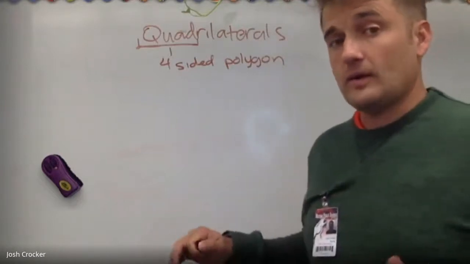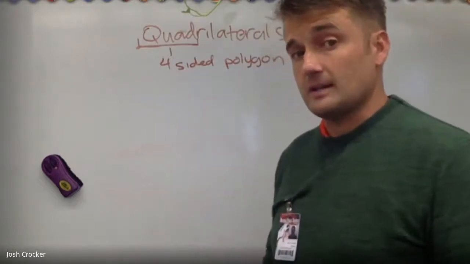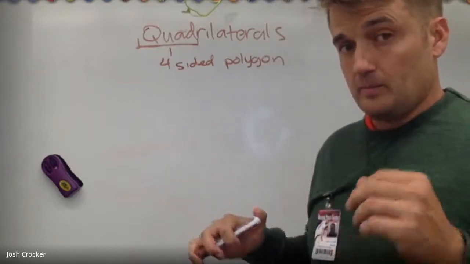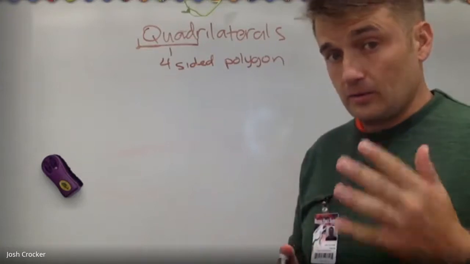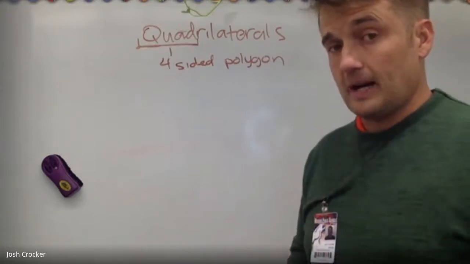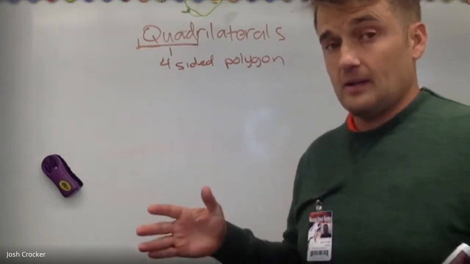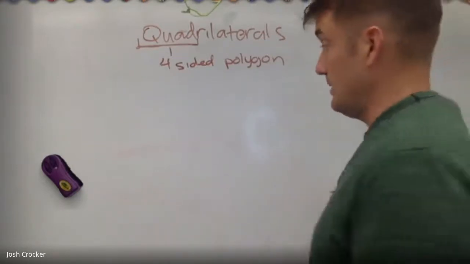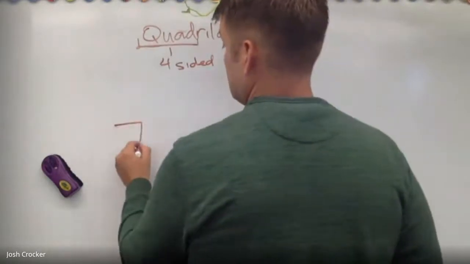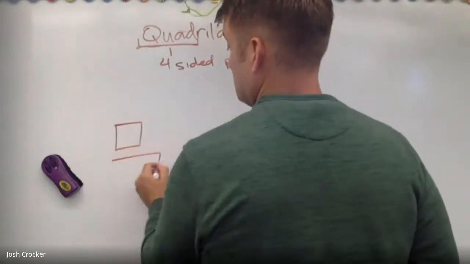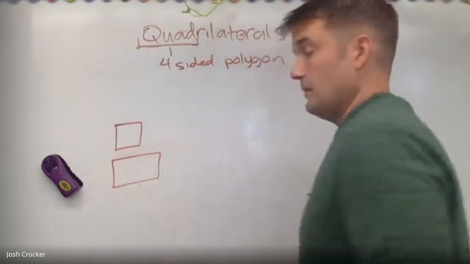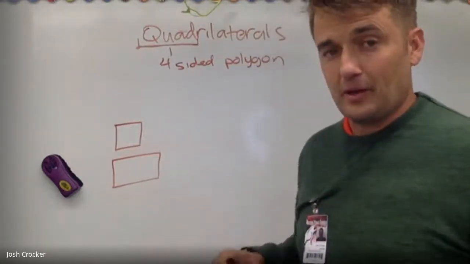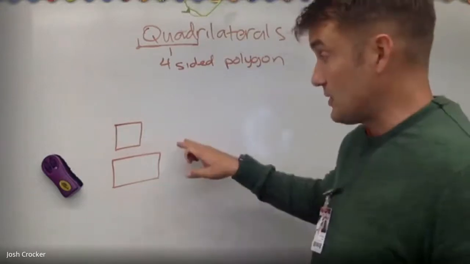Now, there are quite a few different shapes that have four sides. So we can sort of sort these by two things, by their angles and by whether or not they have parallel sides. Okay, so the most rigid quadrilaterals are squares and rectangles.